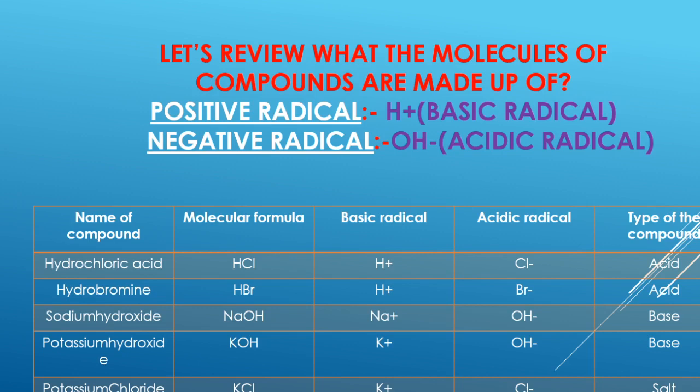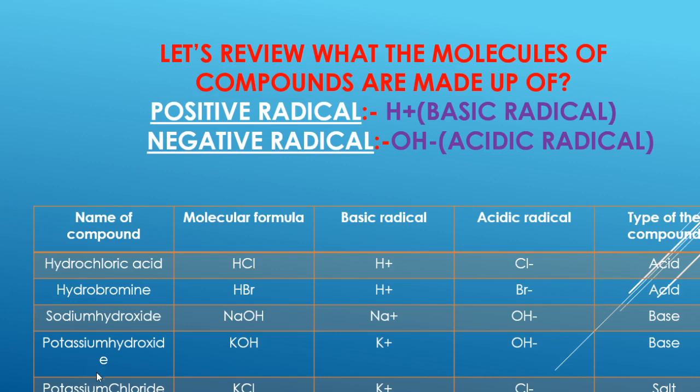See, when we dissolve this HCl in water, the ions or the radicals which are present in it get dispersed from each other. That means they get separated from each other.